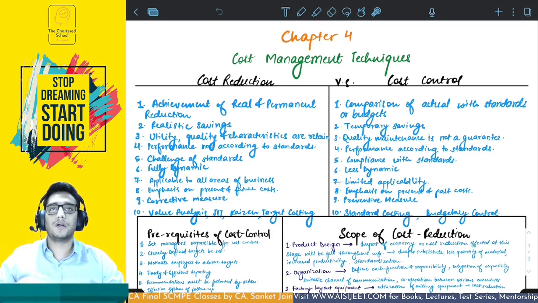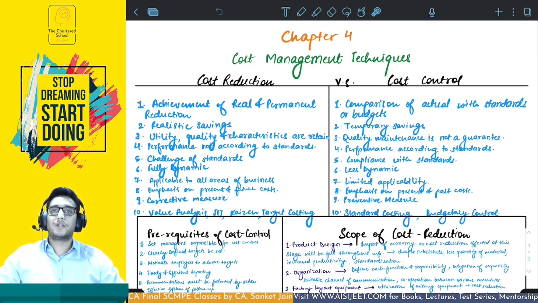In cost reduction, the characteristics, the functionalities, the utility, and the quality of the product or service are retained. They are not going to be hampered or affected. In cost control, quality maintenance is not guaranteed, because when you're trying to achieve the standards, quality might get compromised. Under cost reduction, you don't have to perform as per the standards. In fact, you have to challenge the standards. Under cost control, you have to perform as per the standards and comply with them. So this makes cost reduction more dynamic, and cost control less dynamic.